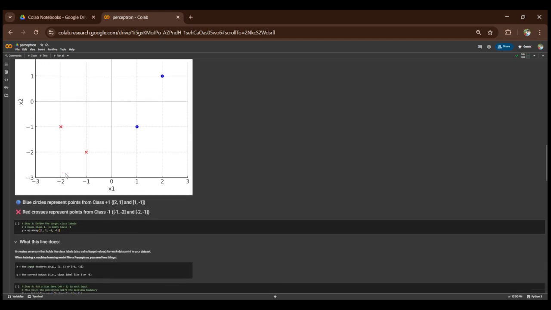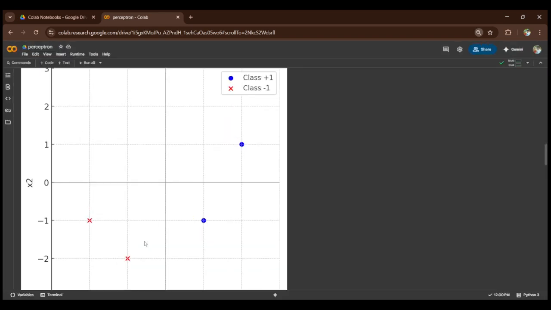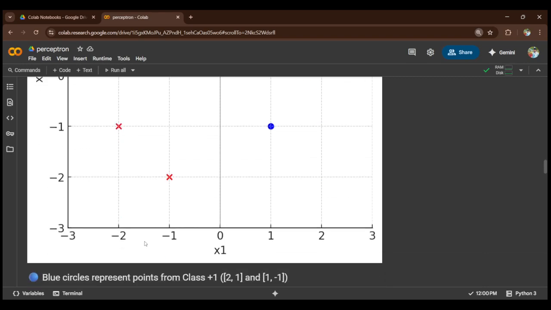Okay, so here the blue points represent the positive class. This is the positive class, just 2 and 1 and 1 and minus 1. Okay, and then the red cross is the negative one. Okay, understood. Now let's move toward the next points.